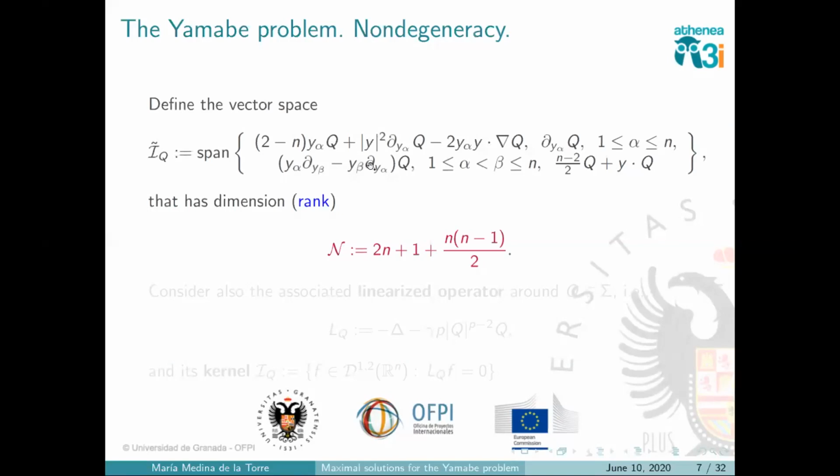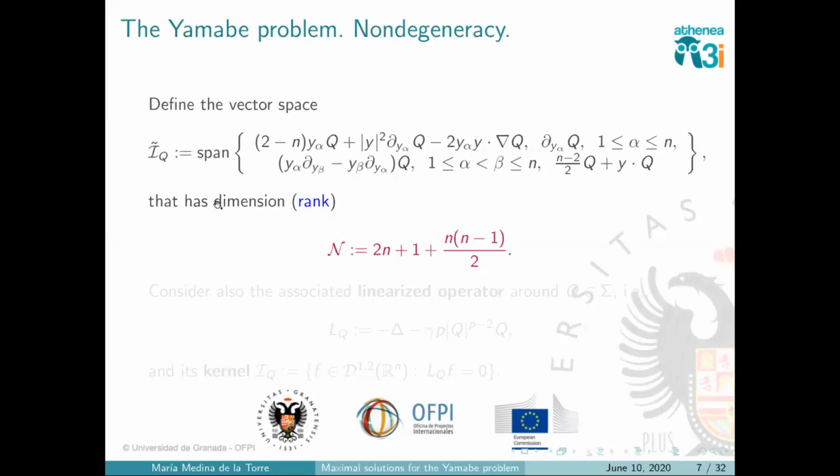Okay, this is a space generated by these functions that come from the invariances of the equation. And if we count these elements, this space can have at maximum this dimension here. This number n will be the maximum dimension of this space.